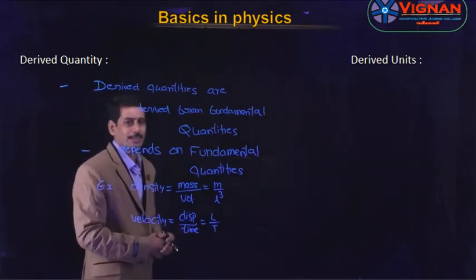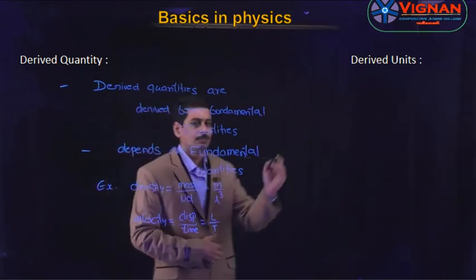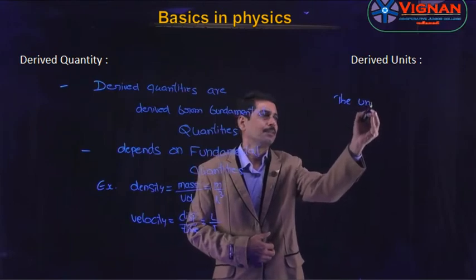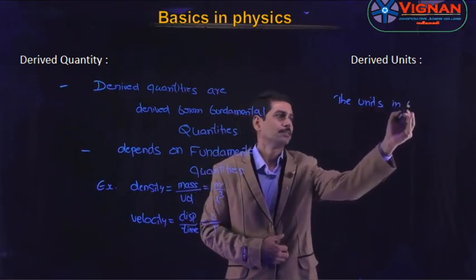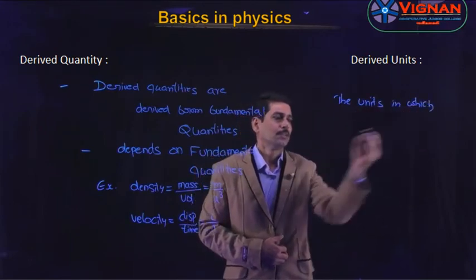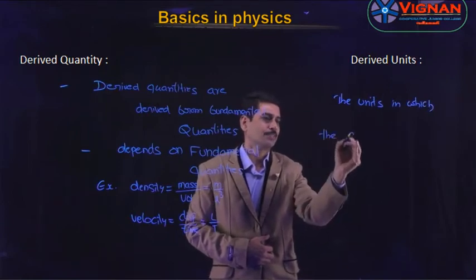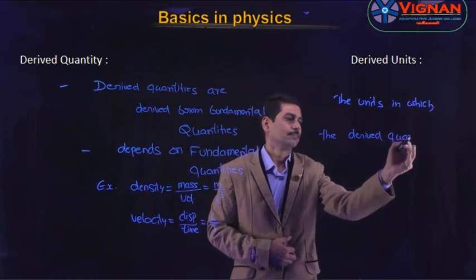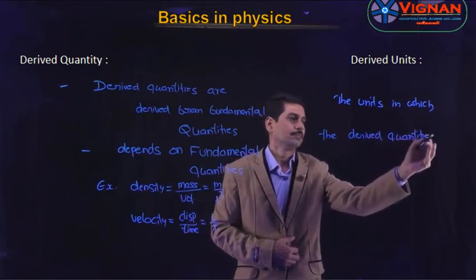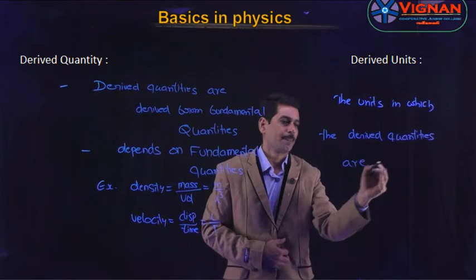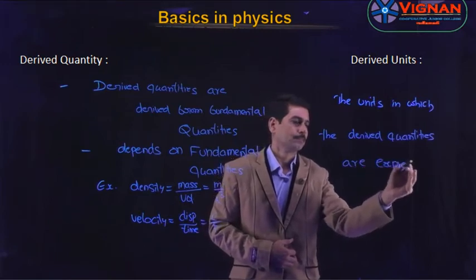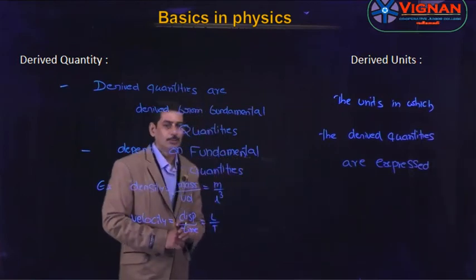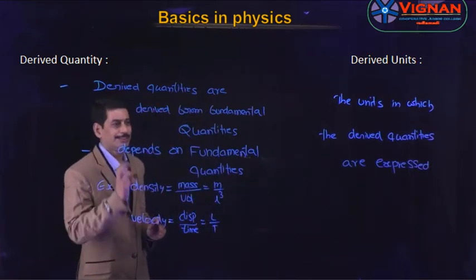Now let us see what the derived units are. The units in which the derived quantities are expressed are known as derived units.